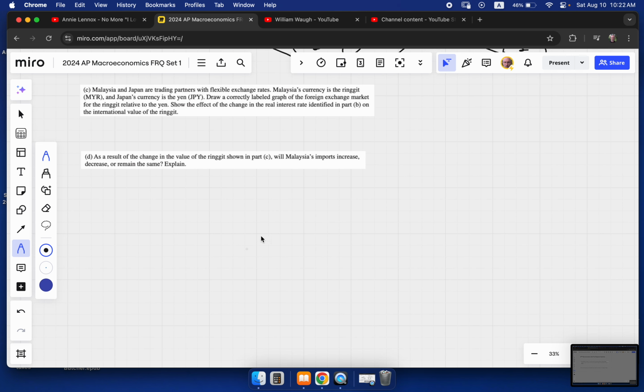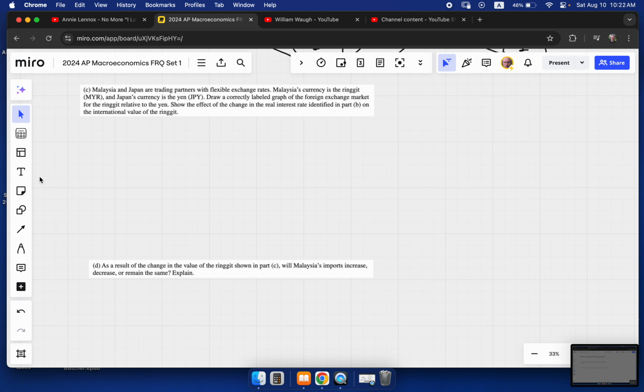All right. Let's look at C. We're going to need a little bit more space for C, I think. And this is foreign exchange. So this is a FOREX question from Unit 6 of the curriculum. Malaysia and Japan are trading partners with flexible exchange rates. Malaysia's currency is the ringgit, I guess. Japan's currency is the yen. Draw a correctly labeled graph of the foreign exchange market for the ringgit relative to the yen. Show the effect of a change in real interest rates from Part B.